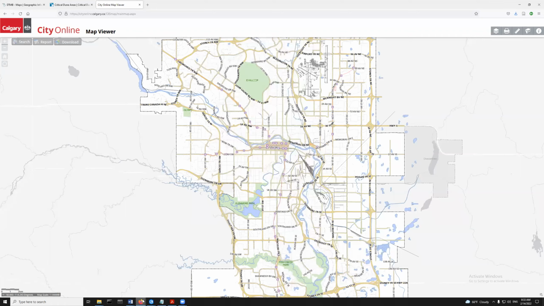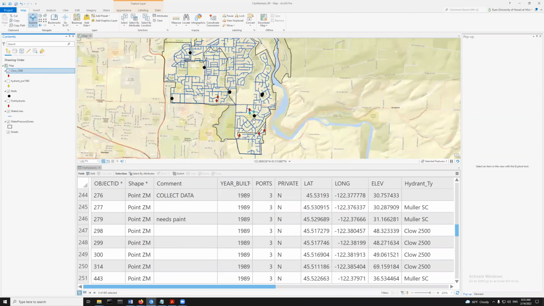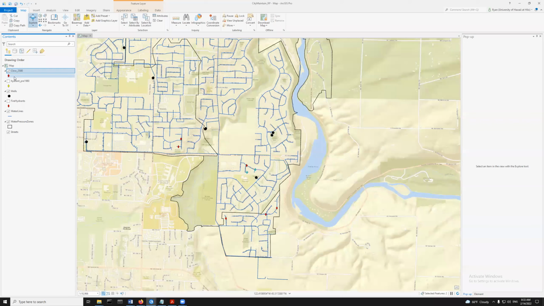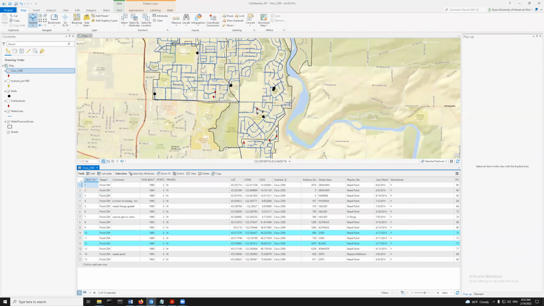Oh, what just happened? Sorry. Okay, and look, only two of them have been selected. And if I open up the attribute table for the Clow 2500, I can see these are the two that have been selected.